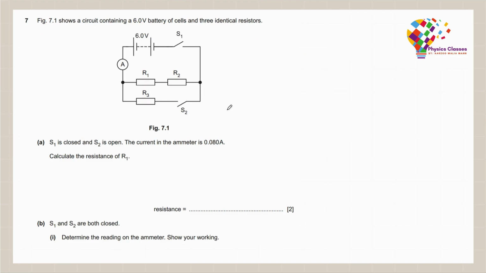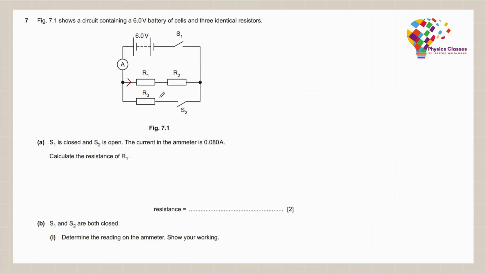Let's move on to question number 7. So figure 7.1 shows a circuit containing a 6-volt battery of cells and 3 identical resistors. S1 is closed and S2 is open, and the current in the ammeter is 0.08 amperes. Calculate the resistance of R1. So the R3 here is not working right now, and we only have the current moving in the branch that contains R1 and R2.